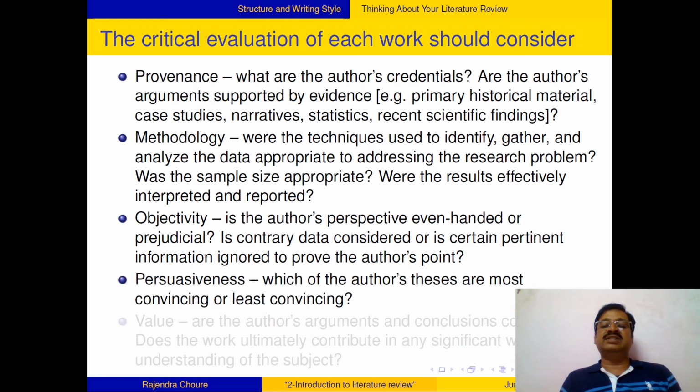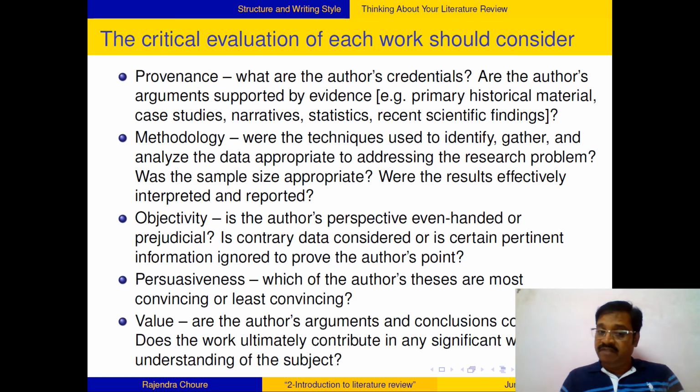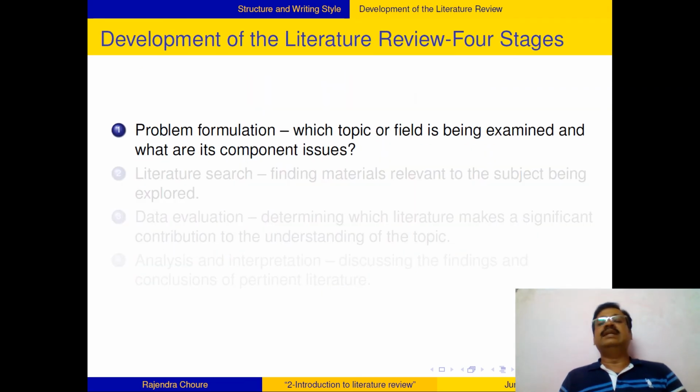Then persuasiveness: how convincing the author's thesis is, whether the author is trying to sell his own ideas to you with passion. You have to look at that, and make note of that in your literature survey. And value: if the author's work is valueless, you have to bring that to the notice of your reader also. Then, how is a literature review formulated, how to go about the literature review? That is problem formulation.